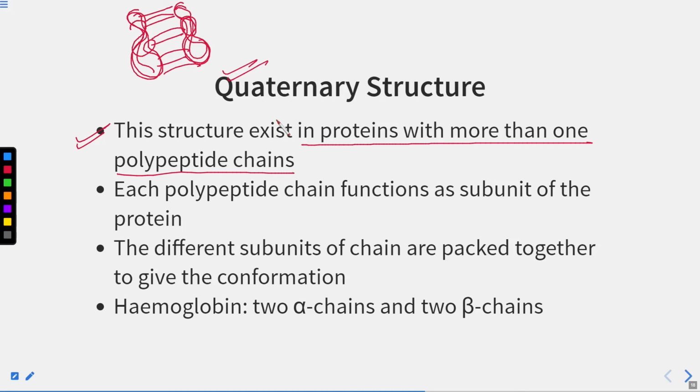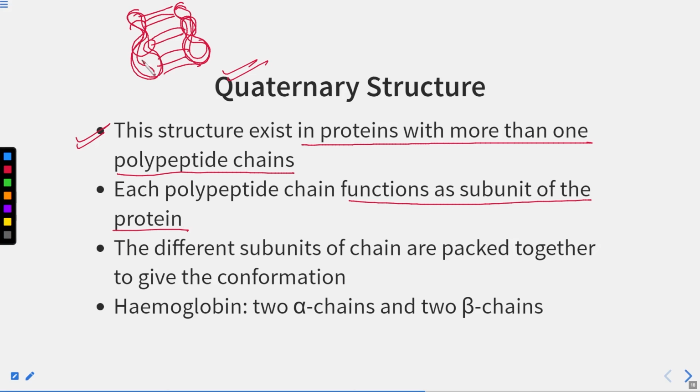It means that two different polypeptides at the level of tertiary structure interact together and form a protein structure of the quaternary level. So each polypeptide chain functions as a subunit of the protein.